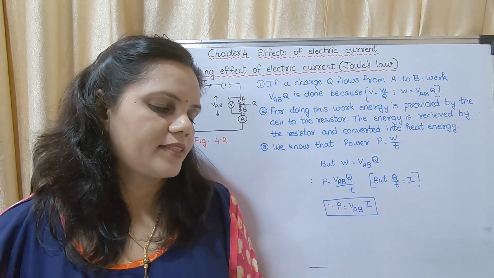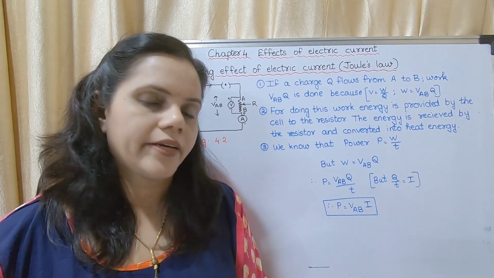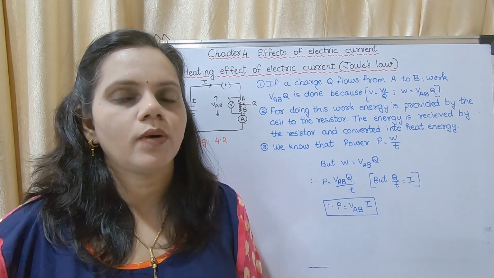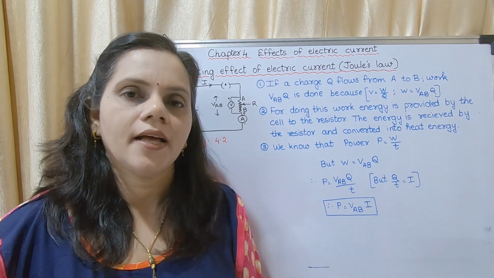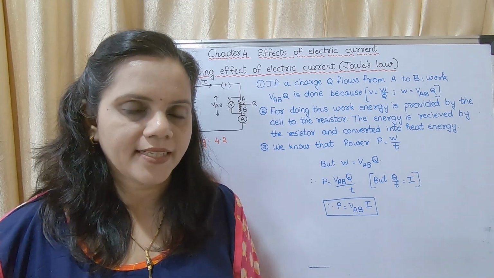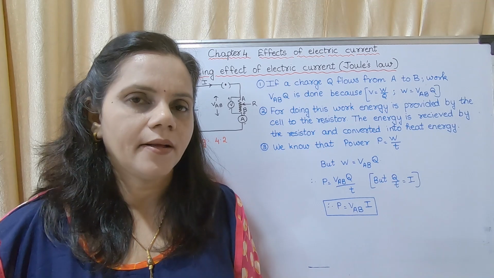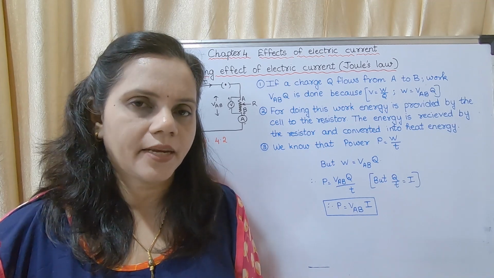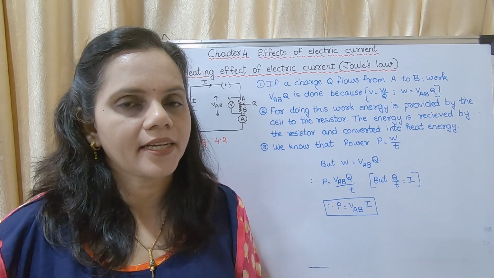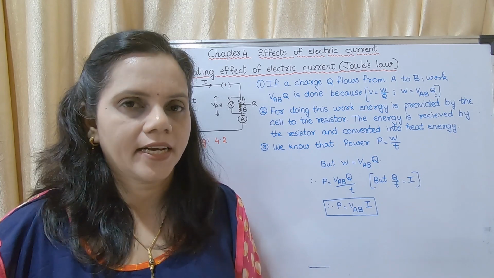Which effects of electric current do you find? Actually, electricity has two effects. One is heating effect and one is magnetic effect. In this chapter, we are going to study about heating effect and magnetic effect of electric current.